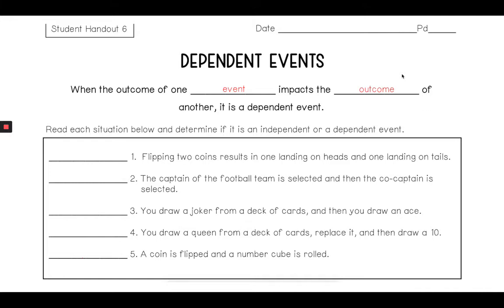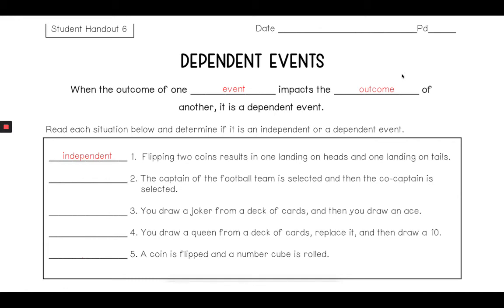So reading these scenarios down here, you're going to go ahead and decide whether it's independent or dependent. Go ahead and pause and see if you can answer these before I do, and see if you get them correct. Okay, number one, flipping two coins results in one landing on heads and one landing on tails. Well, no matter how many times I flip those coins, they are not going to affect one another. That's going to be independent.